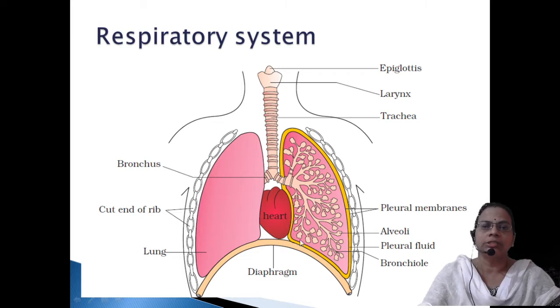So here we can see the yellow colored region, that is the pleural membrane, outer pleural membrane and inner pleural membrane, and the cavity is called the pleural space, filled with the fluid, pleural fluid, which will protect the lung as well as act as a shock absorber. Then one more protective outer covering is there, that is the ribs. Ribs will protect the lungs from mechanical injury.